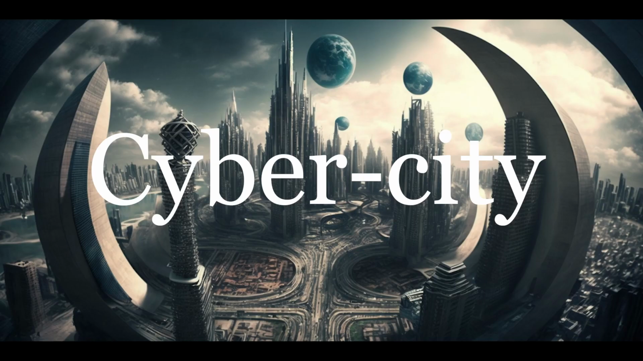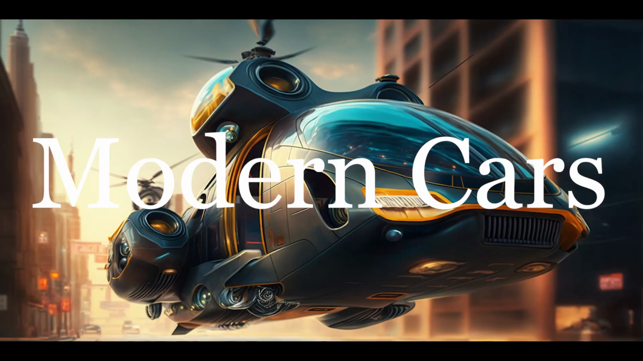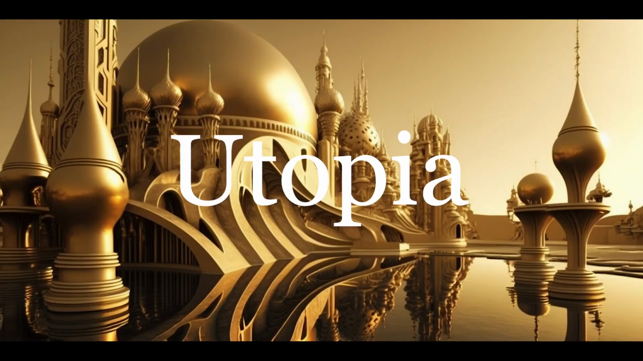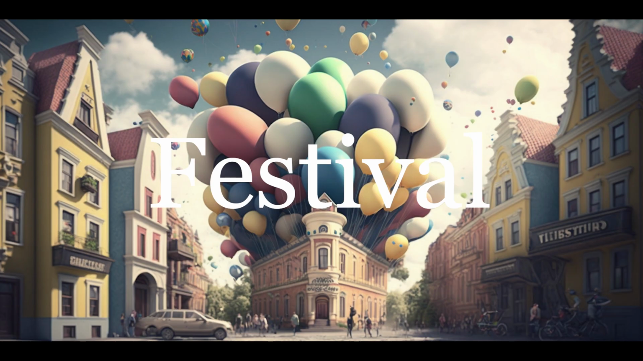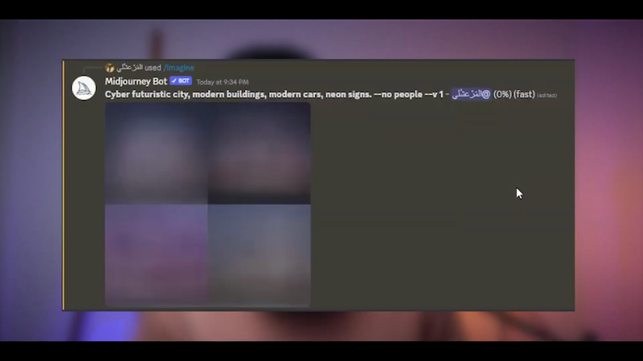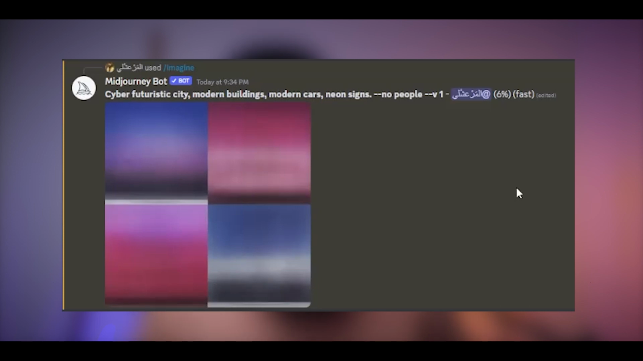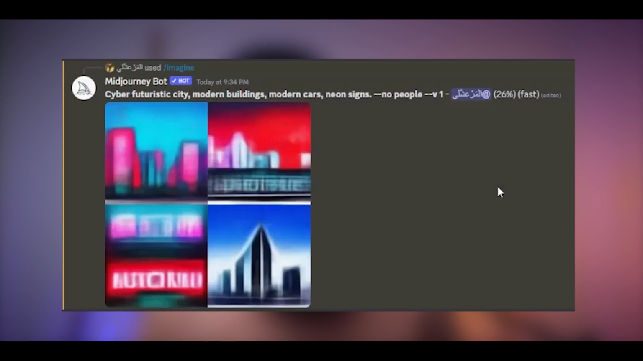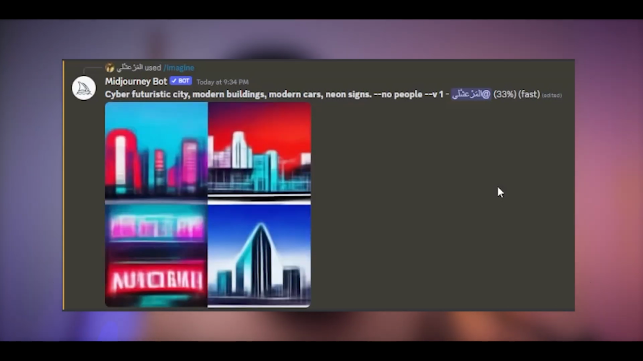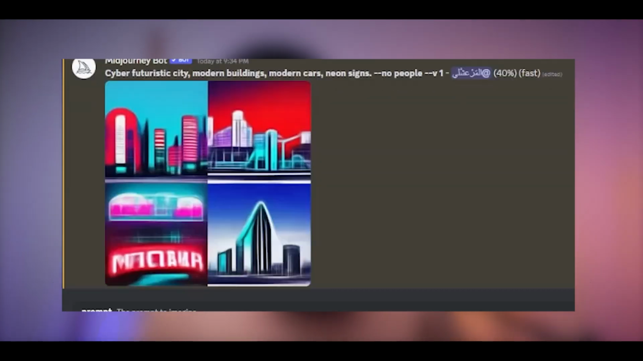The first prompt for this test is cyber futuristic city. Modern buildings, modern cars, neon signs, no people. The second one would be city of utopia. White marbles and gold, bonsai, festival, no people as well. So what happens here is that we wrote our prompt, which is basically how we communicate with the bot. And right now the bot is processing those ideas and creating 4 different samples for us to choose from.